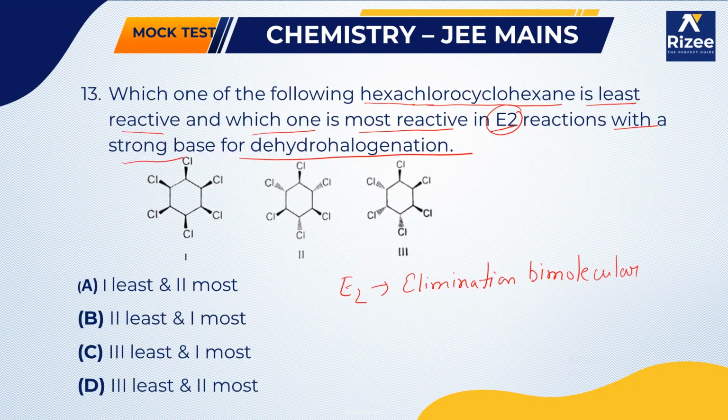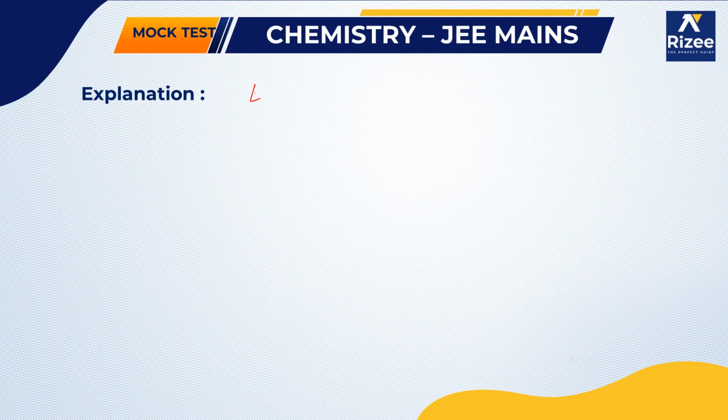Remember that there are two types of elimination, E1 and E2. E1 will take place in the presence of a weak base, and E2 will take place in the presence of a strong base.